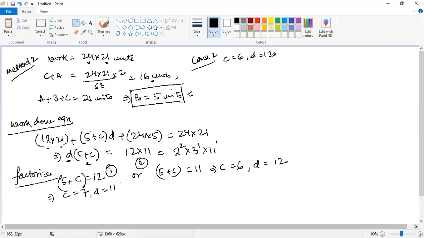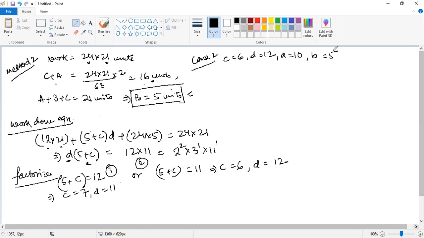Now I'll try to figure out कि मेरा a और b का फिगर्स कितना आ रहा है. So if c is equal to 6, then a का फिगर कितना आएगा? c plus a is equal to 16, तो a would be 10, and what about b? a plus c पे 16 है तो b तो 5 है, मेरे को पता ही है. ठीक है, b is 5, that's for sure.